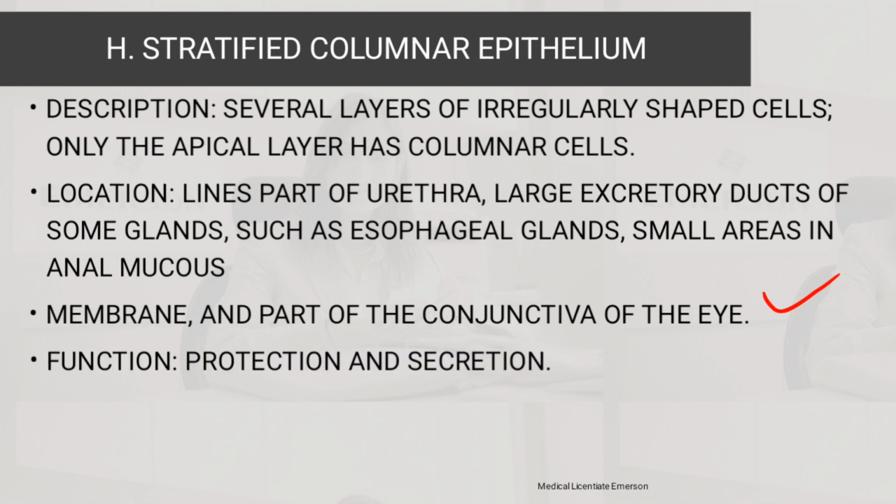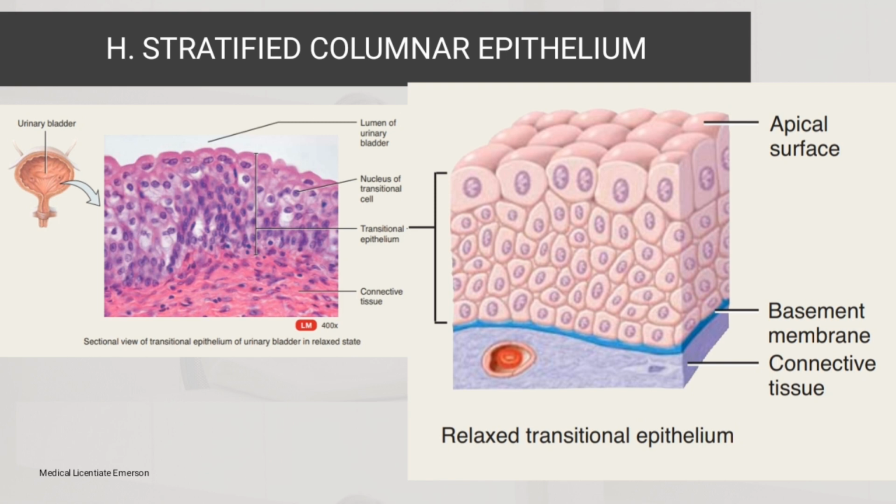Then function is of course protection and secretion. And this is an illustration of the stratified columnar epithelium, but specifically an example of the transitional epithelium.